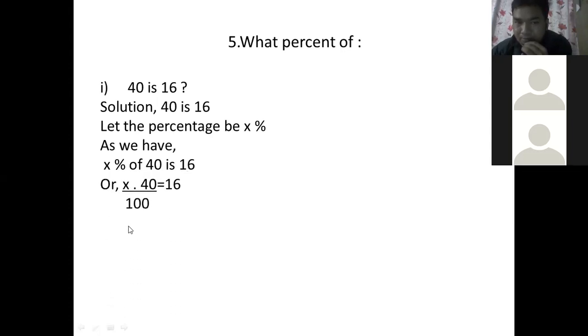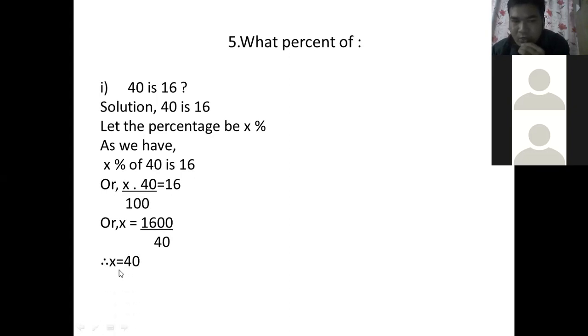It means when you cancel percentage, down comes 100. This "of" means multiply. Then when 100 goes here, it will be multiply. Then when 40 comes here, it will be divide.